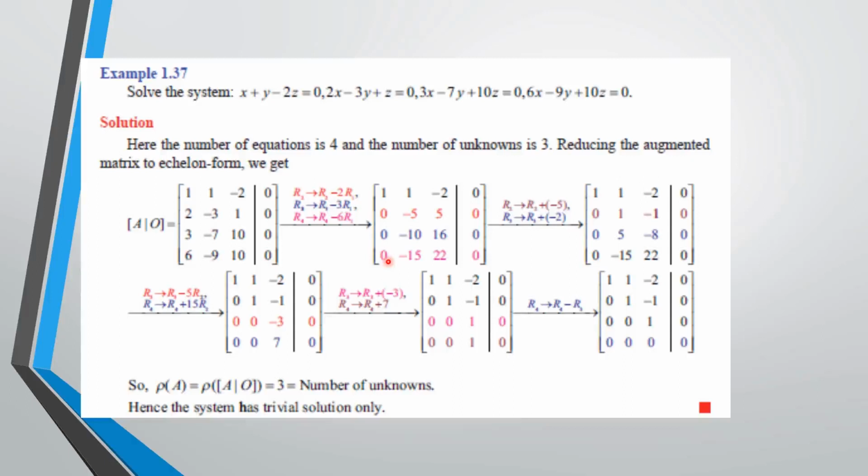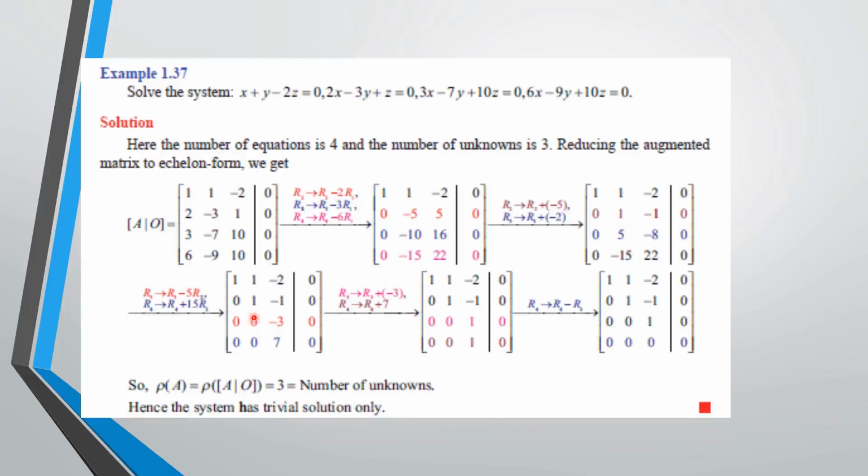In the next step, to change the third row second element and fourth row second element to 0 by using R2, for our convenience we divide the second row by -5 and the third row by -2. Then we change these two elements, the third row second element and fourth row second element, to 0 using R2.